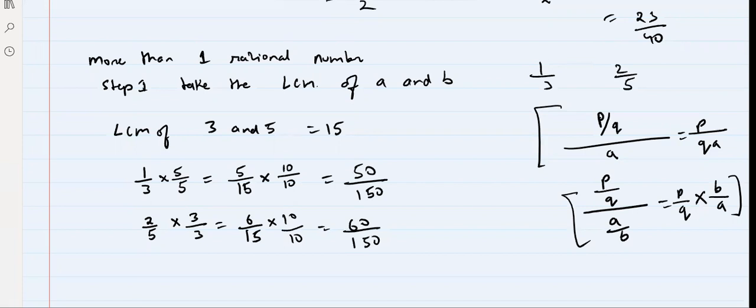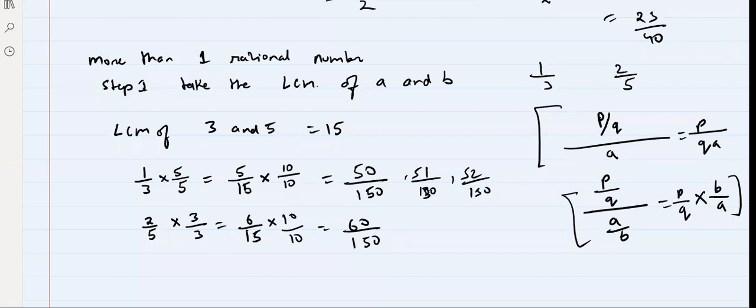Now tell me, how many numbers can we have between these two? We can have 9 numbers, which is 51 by 150, 52 by 150, and so on till 59 by 150. Okay, right everyone?